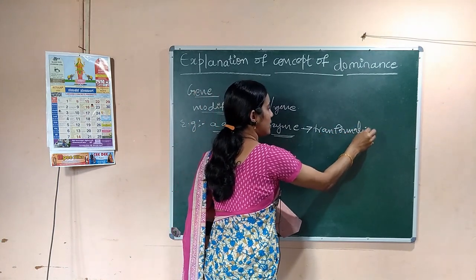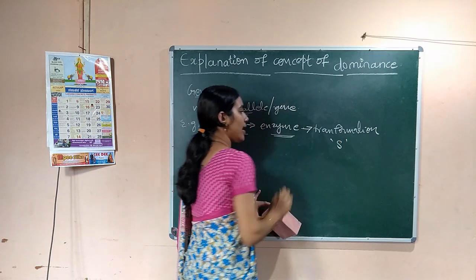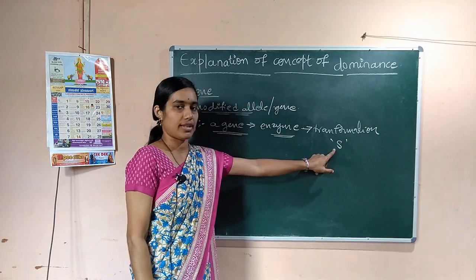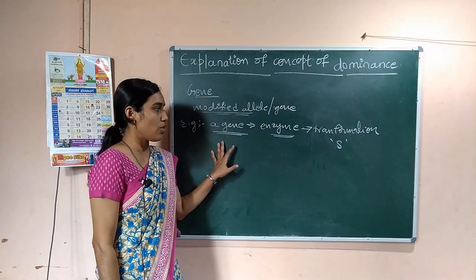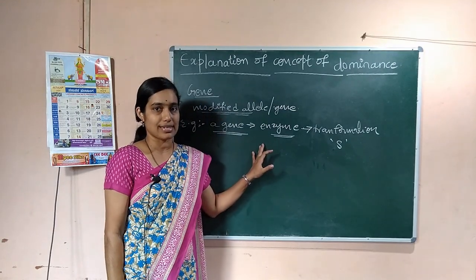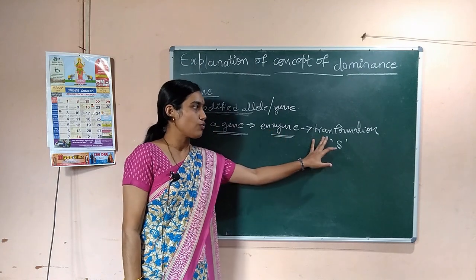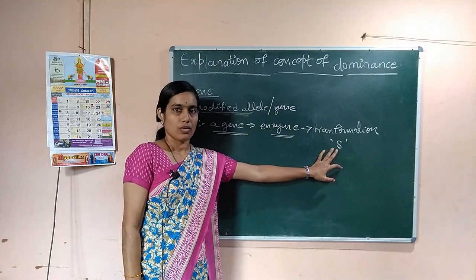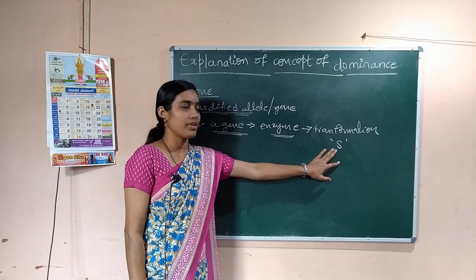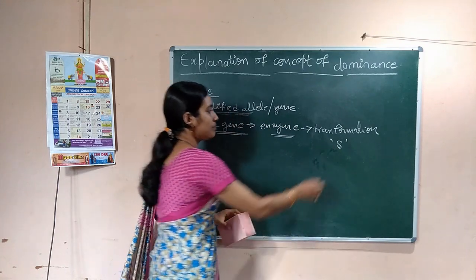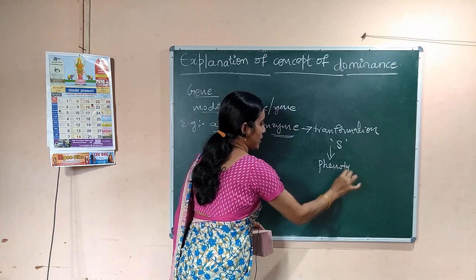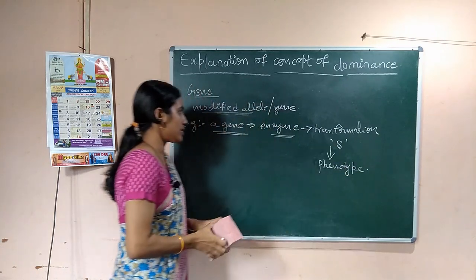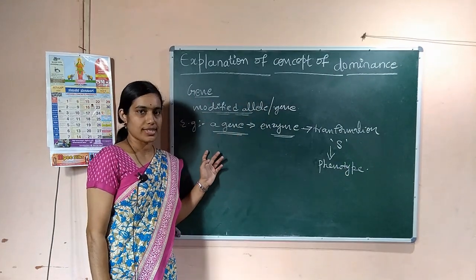You know how the enzyme acts as a catalyst, right? So the enzyme transforms the substrate, and when there is a transformation of the substrate, then the actual phenotype is expressed. This is one example we are going to discuss.